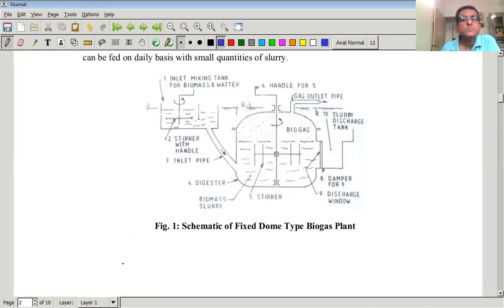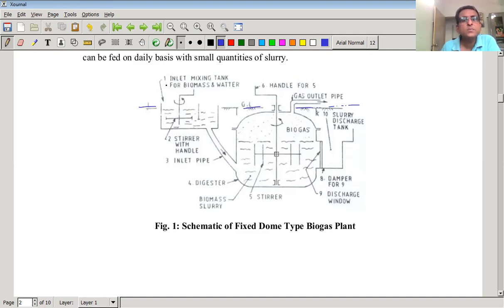So you can see this is the main part. This is actually the digester, or what we can say the biogas plant. Now here this indicates ground level. This is actually ground level. So the digester is well inside the ground. ग्राउंडच्या जमिनीच्या खाली त्याला काय केलेलं असतं, गाडलेलं असतं थोडक्यात असं म्हणता येईल आपल्याला.